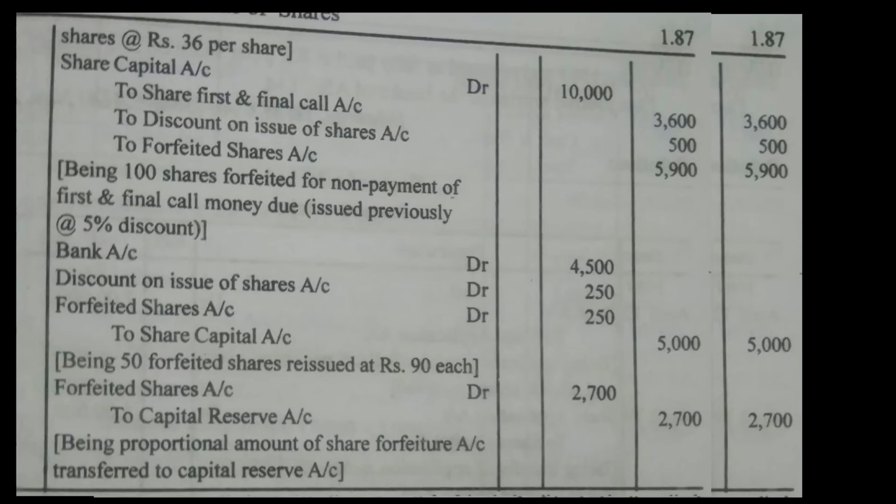Now capital reserve. The first entry is for 1,000 units, the second is for 50 units. For 1,000 it is 5,000; for 50 how much will it be? We have to find that. So that amount minus my share forfeiture on the debit side is 250. The remainder will be 2,700 and 2,700. That is my share forfeiture account. Okay, so we'll go to the next sum now.